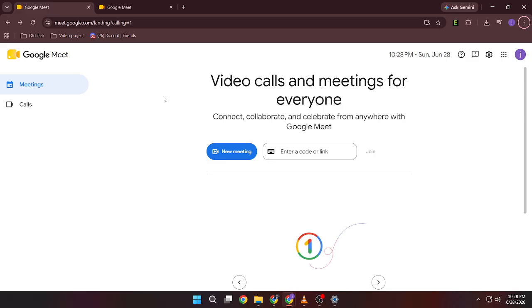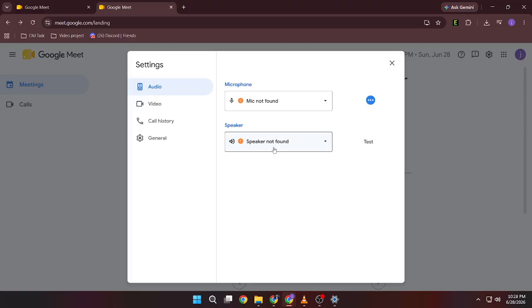First, make sure your computer or mobile device isn't muted and the volume is turned up. If you're using headphones or external speakers, verify that they're connected properly and powered on. Next, open the Google Meet settings and check the audio section. Make sure the correct speaker or output device is selected. Choosing the wrong audio output can make it seem like there's no sound.